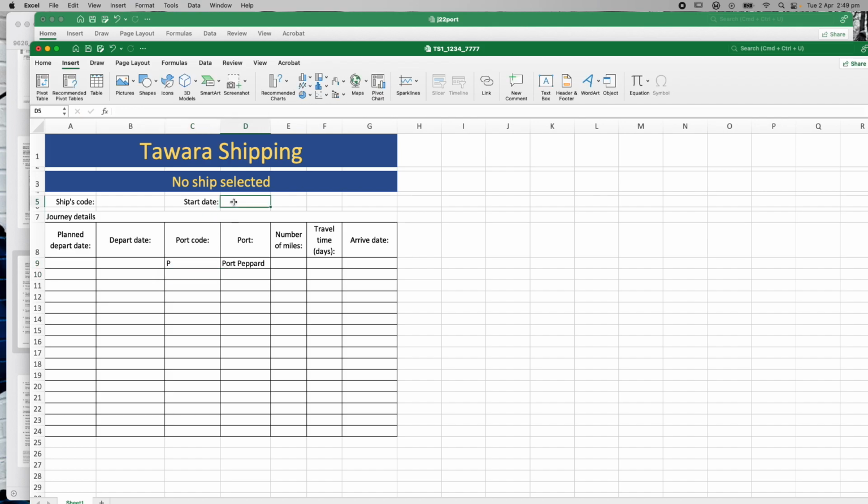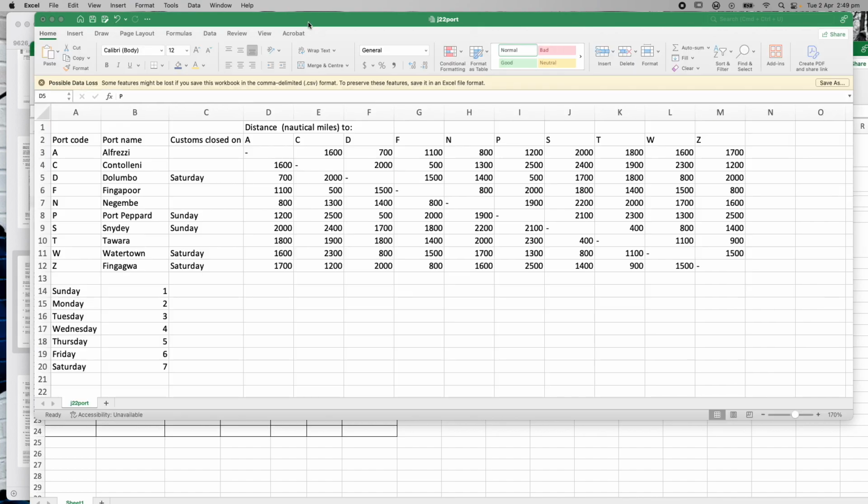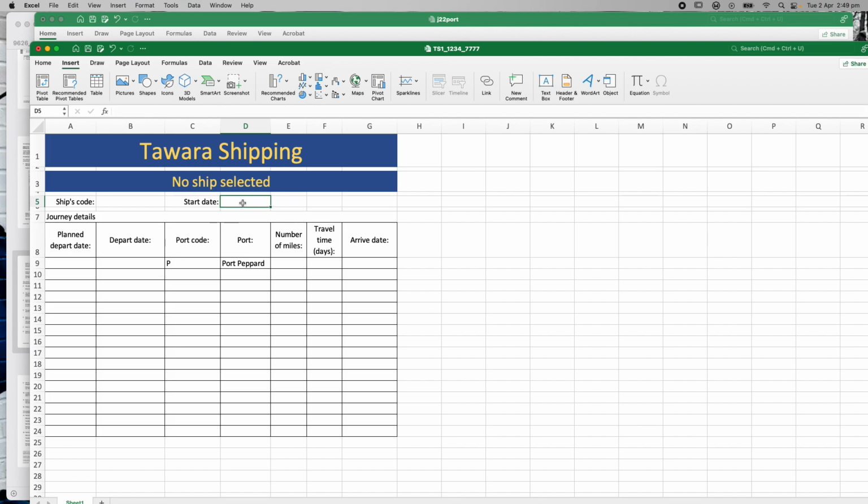And let's go for a start date. I want to choose a Sunday, so let's have a look, because I want this to error, I want this to have a problem so we can make sure it's right. So today's the 2nd, so that means Sunday is going to be the 7th. So let's go 07/06/2024, so that should be Sunday the 7th of April. Okay, so I've got that in there.